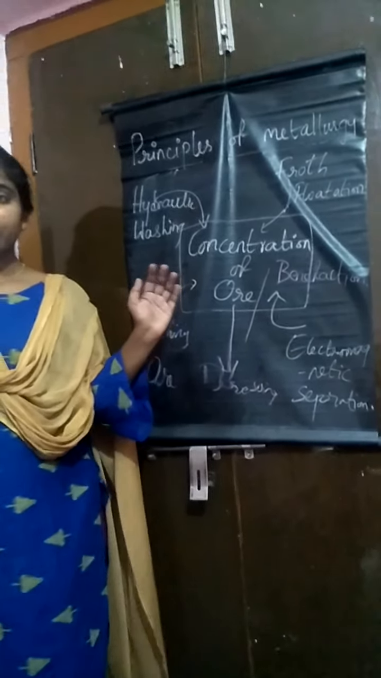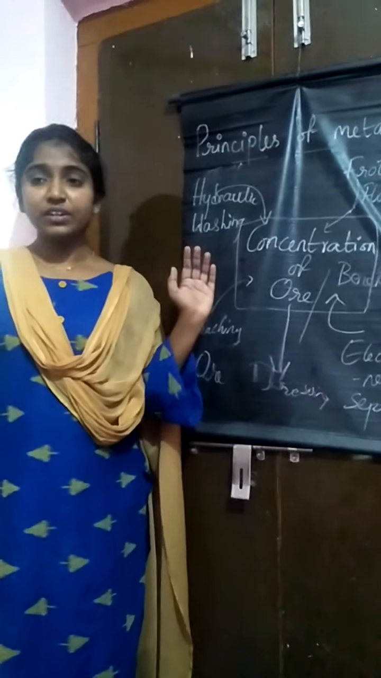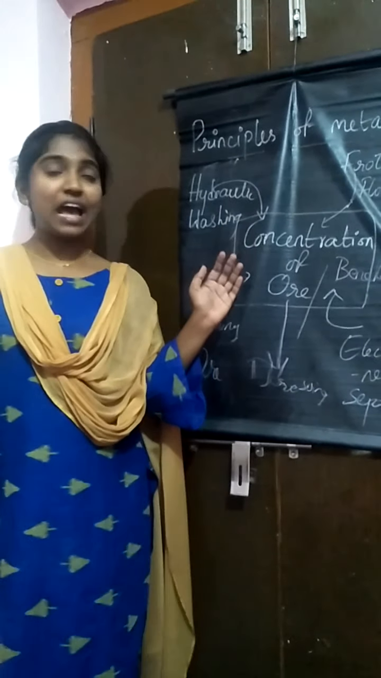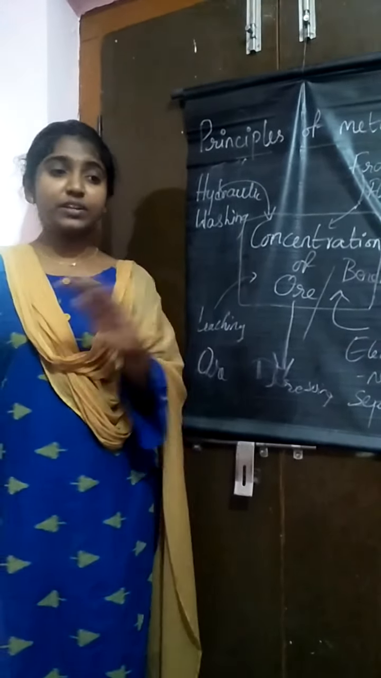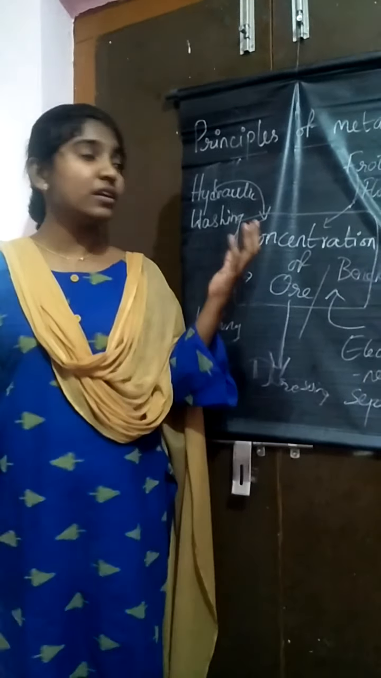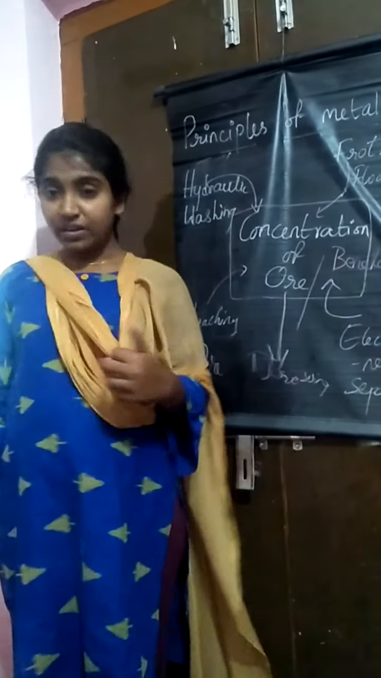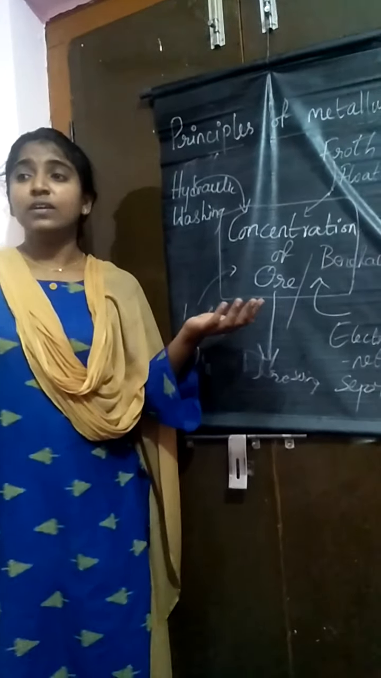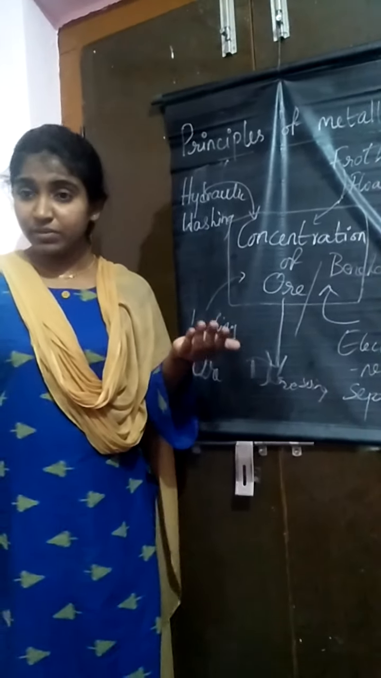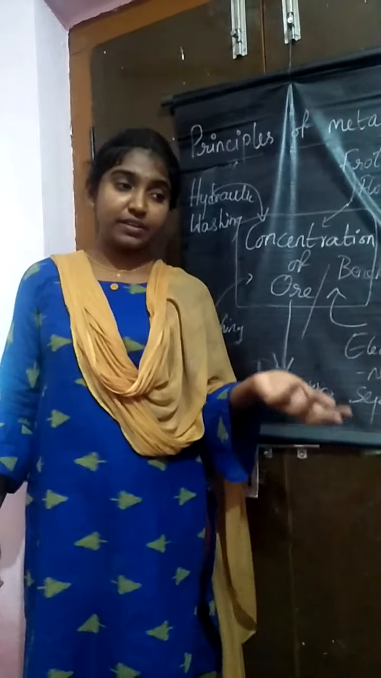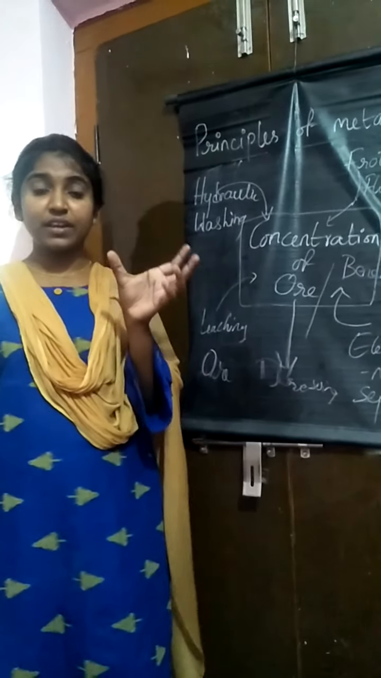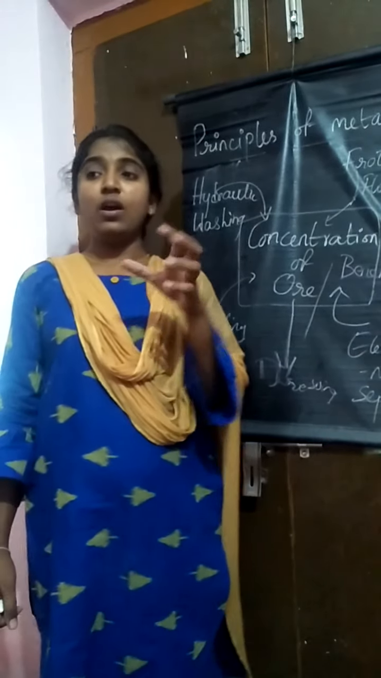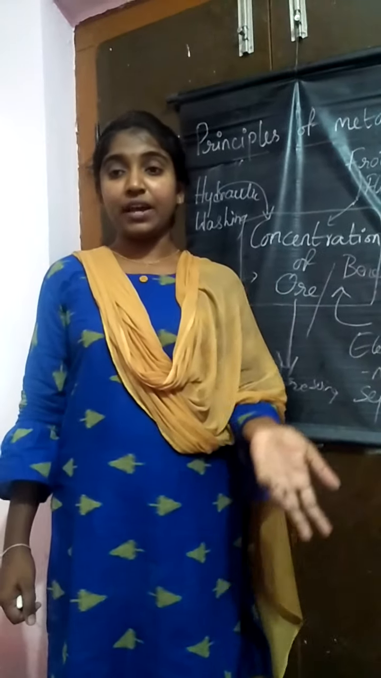So in this video, the most important points from the exam point of view are what are the different types of minerals present in the earth's crust. As I have said, some examples: aluminium is present as bauxite. What is the formula of bauxite? Al2O3·2H2O. Or what is the formula of hematite? Fe2O3.